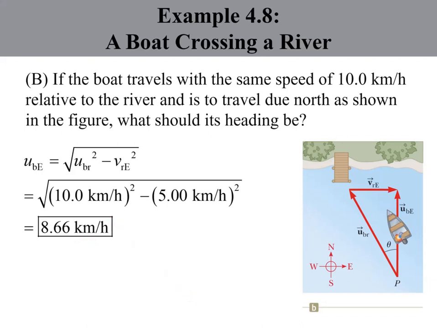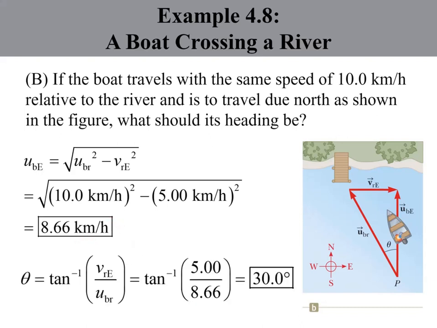And the angle we can solve using tangent, so tangent inverse of opposite over adjacent, which is tangent inverse of 5 over 8.6. So this is 5 and then this is 8.6. So it gives us 30 degrees.